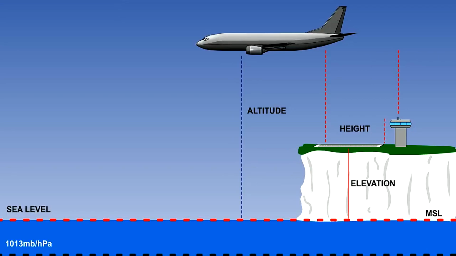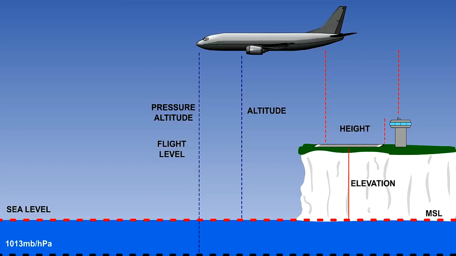A tall obstruction, such as a TV mast, can be quoted both as a height above the ground on which it stands and an elevation above mean sea level. Where height refers to the vertical distance of an aircraft, it does not have to be with reference to the ground. For instance, we might be interested in the aircraft's height above the top of a tower.